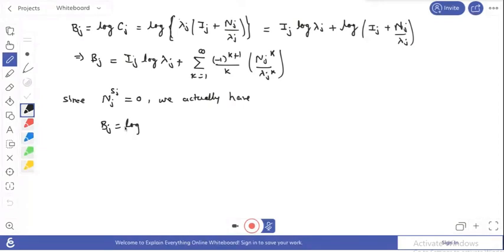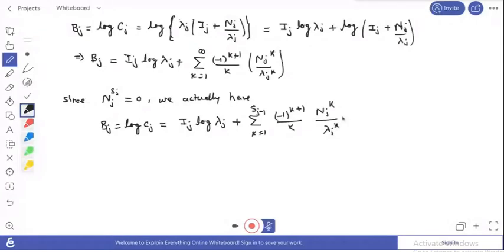this equals, first term is Ij log lambda j, this thing, and this summation is only from 1 to sj minus 1, because Nj to the power sj becomes zero, so we only go up to the non-zero terms, that is, minus 1 to the power k plus 1 over k, and this is of Nj to the power k and lambda j to the power k.